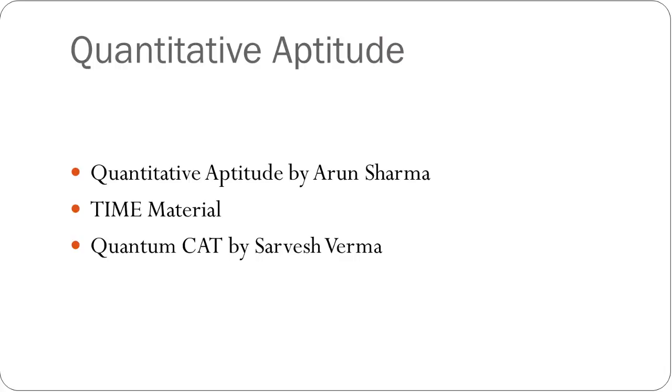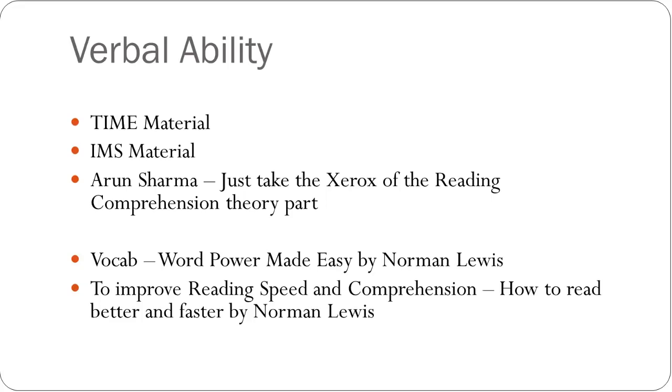See people, if you have seen the CAT 2017 paper, most of the questions that came in quantitative aptitude were of the moderate or the easy type. There were very few questions which were of the difficult type. And in the exam scenario, you probably won't even solve such questions. So what I would suggest is just solve the level 1 and level 2 exercises of whichever books you buy out of these three. Next, the verbal section.